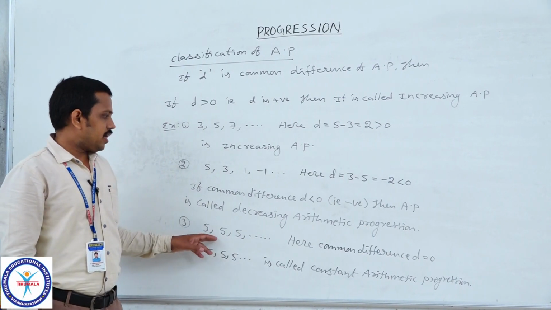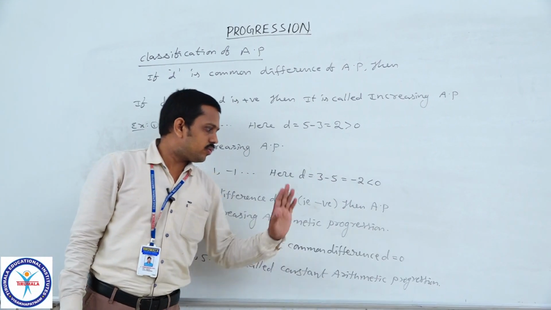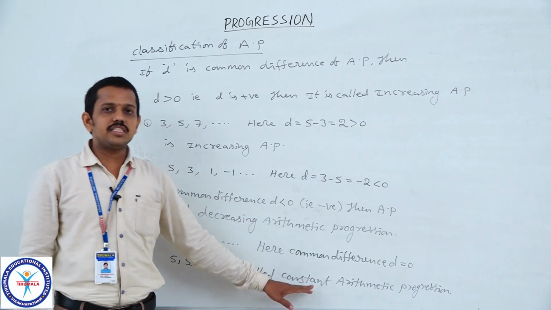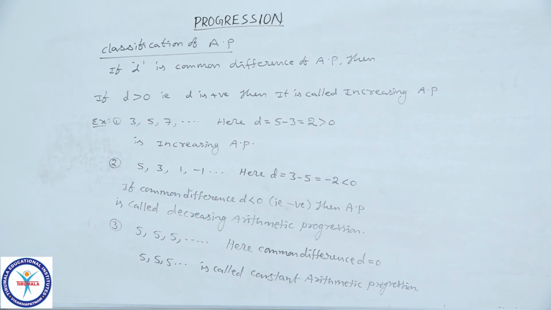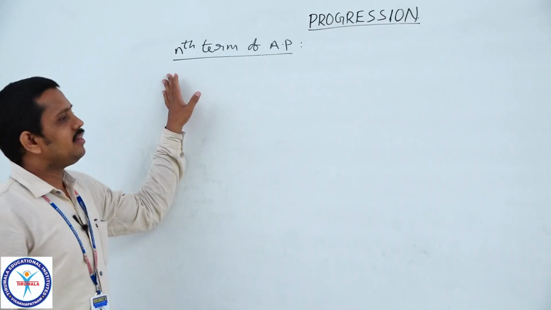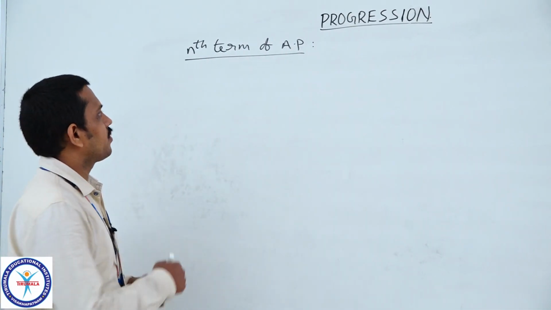Therefore, if the common difference of any AP is 0, then it is called constant arithmetic progression. Now we will find out the nth term of AP.